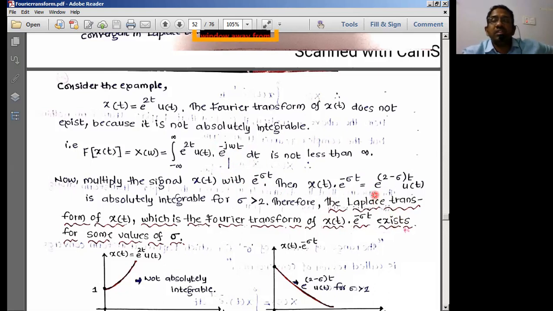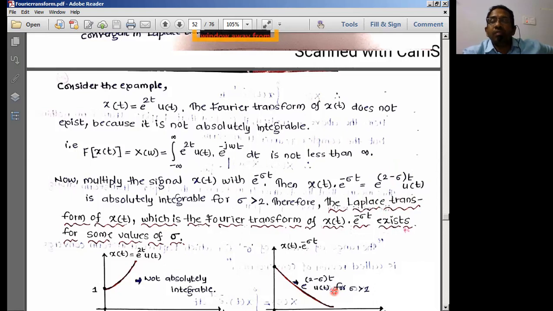When you write this, the time domain signal can be written as e power 2 minus sigma of t into u of t. Now when you solve this for the Laplace transform, this 2 is going to come like minus 2, this sigma is going to become plus sigma, and this entire factor is known as the convergence factor.